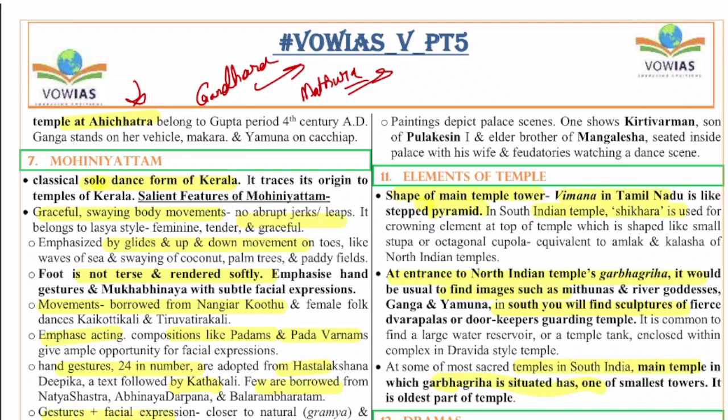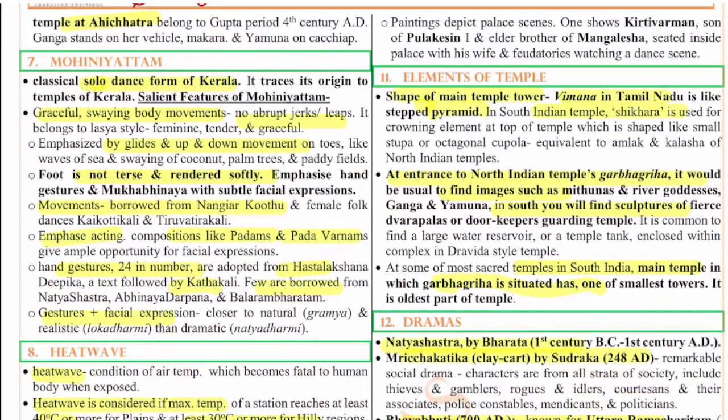Right. Next, the seventh question is on Mohiniyattam. Mohiniyattam is a classical dance form of Kerala. It traces its origin to the temples of Kerala. So this dance used to be performed in the temples of Kerala.